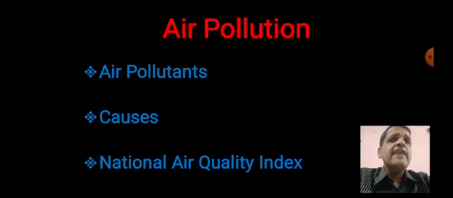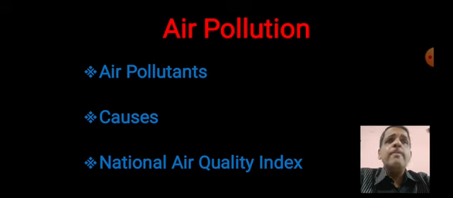Then another thing which I would like to discuss with you is what are the causes of air pollution. On that usually a question is asked. First cause of air pollution is greenhouse gases. Now what is meant by greenhouse gases? When we say the word greenhouse gases, three gases are there. One is water vapor, second is methane, and third is CO2, that is carbon dioxide.